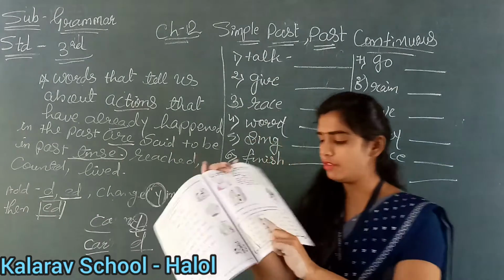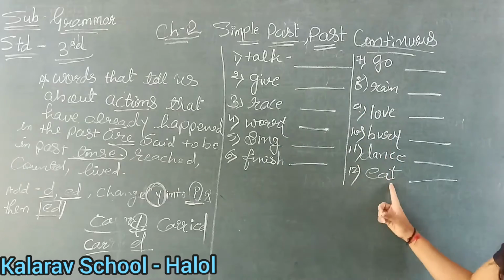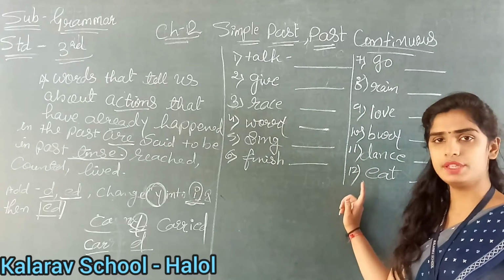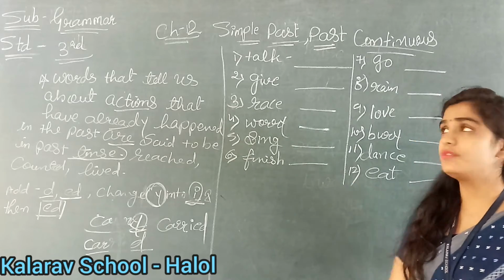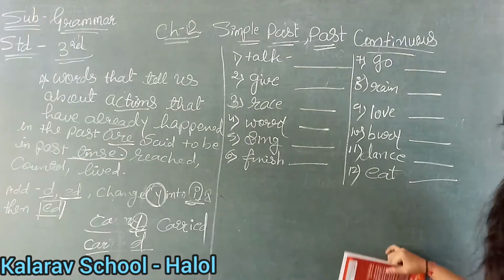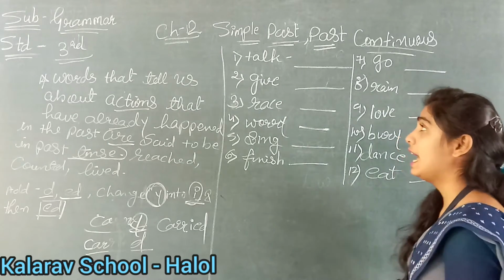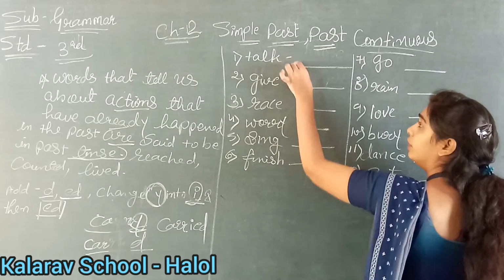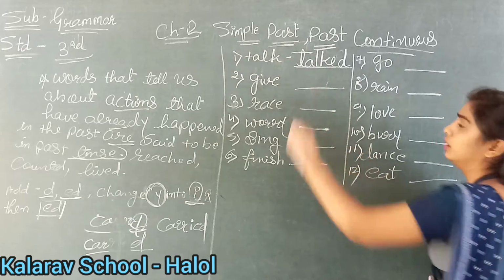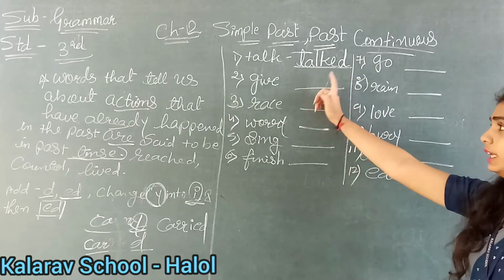Here, change the given verbs into the simple past tense. These all are the verbs given here, and we have to change them into simple past tense. Clear? So what is the first number? Tell me. It is talk, right? So what will we write for talk? What will we use at the end? Talked. Understood? What will we add here? ed. Clear?